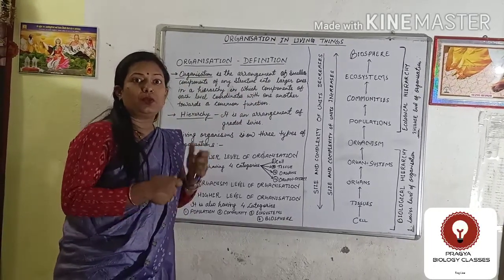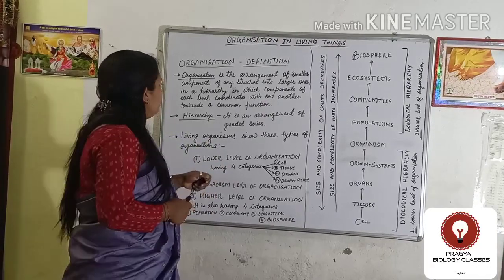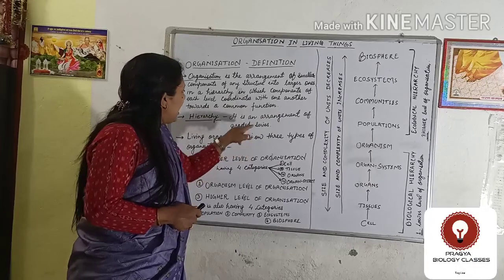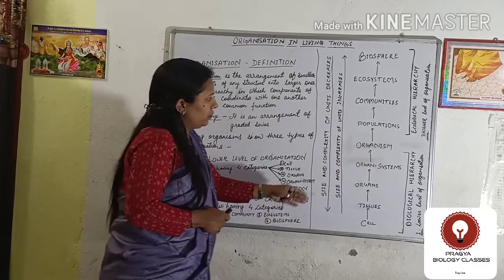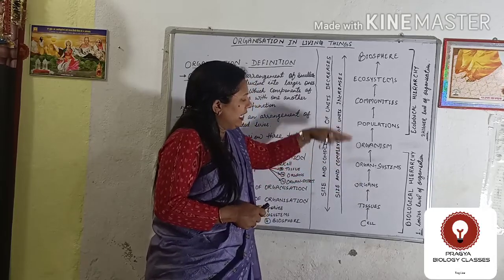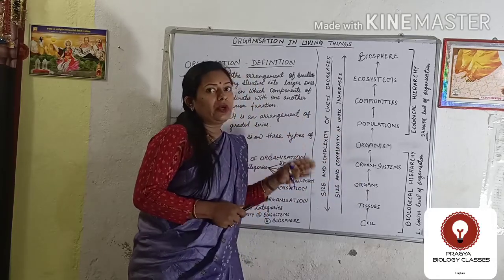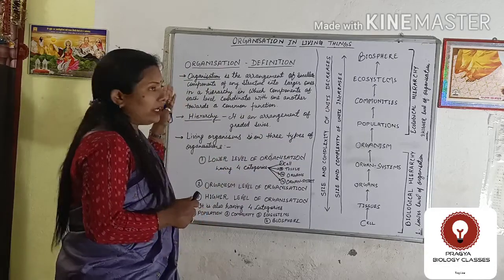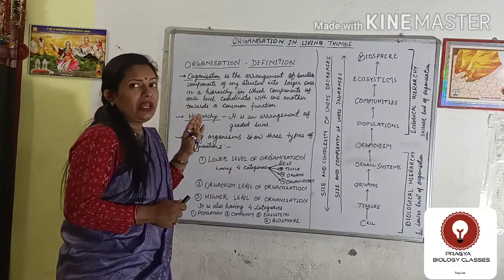Now the question is, what is hierarchy? Hierarchy is an arrangement of a graded series. As you can see here, different grades are there, and it is in a series. So hierarchy is a graded series.